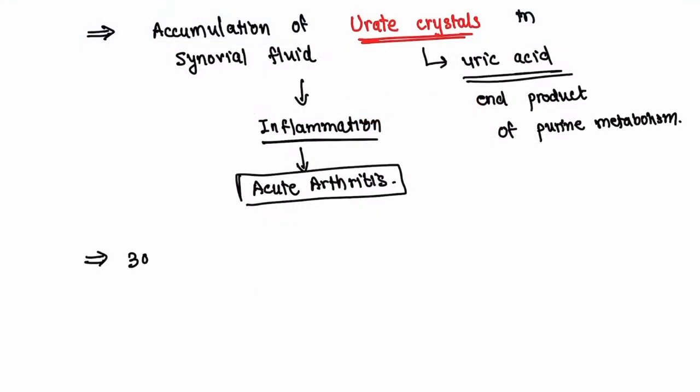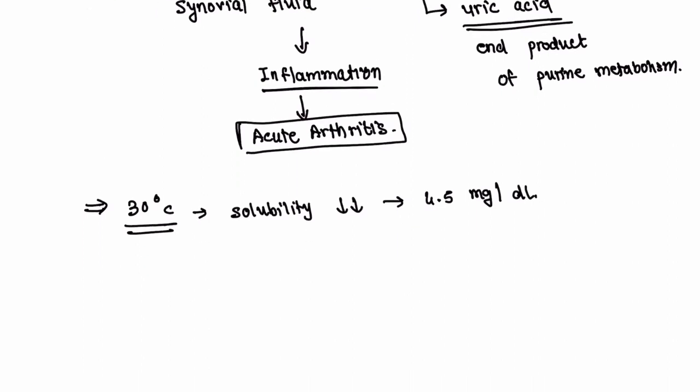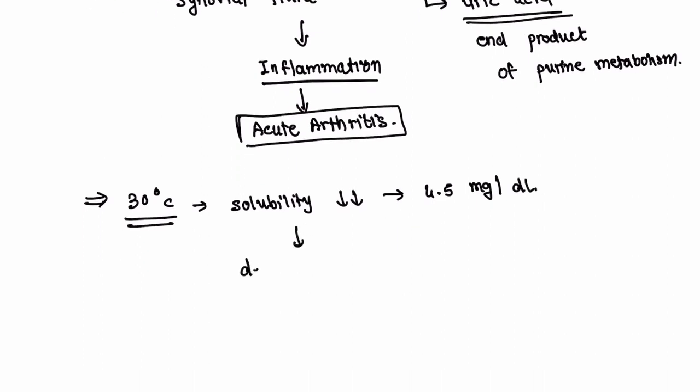Now at 30 degrees Celsius, the solubility of uric acid is lowered to 4.5 milligram per deciliter. This will lead to uric acid deposition in cooler areas of the body, which causes tophi.